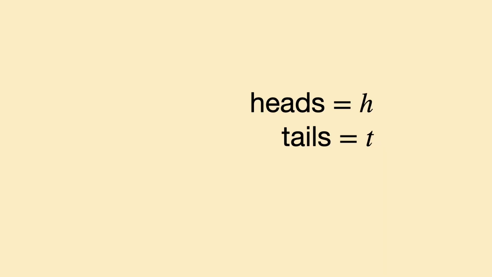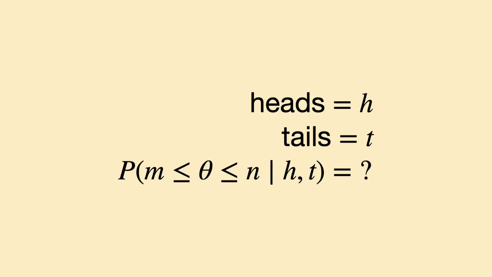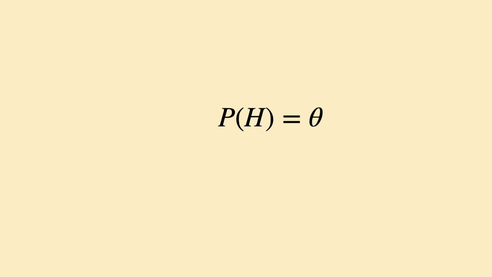Given a coin landed on heads h times and tails t times, what's the probability that theta falls between m and n? This is challenging. When stuck, try solving a simpler problem by inverting the original one. If we know theta, can we find the probability of seeing h heads and t tails?